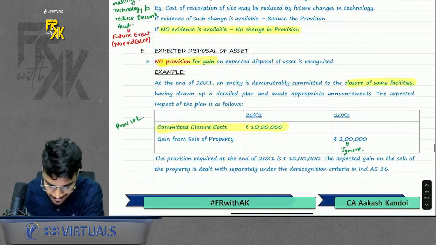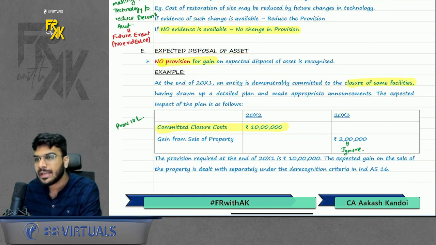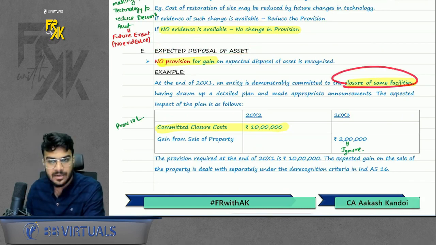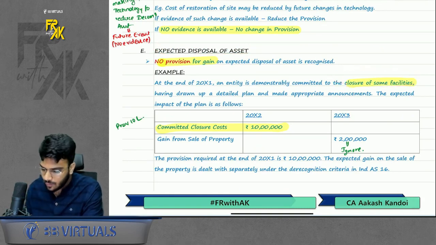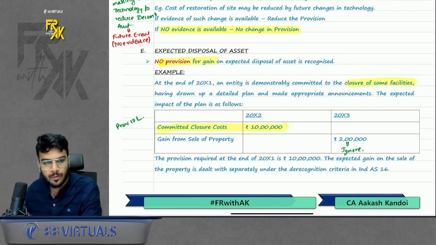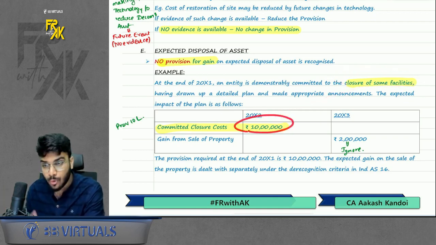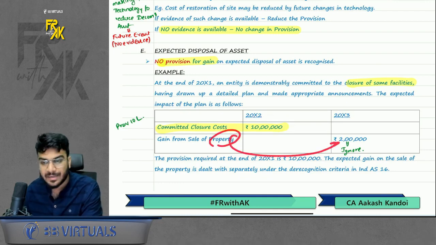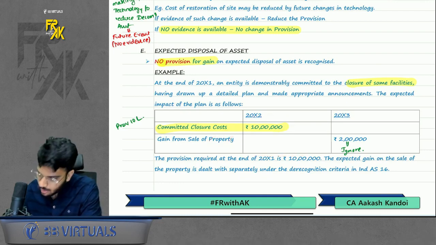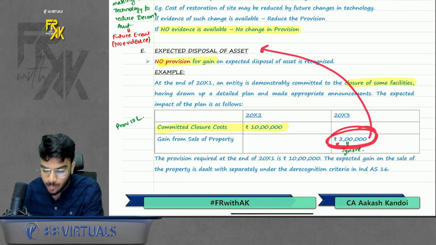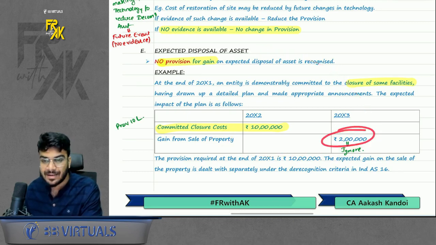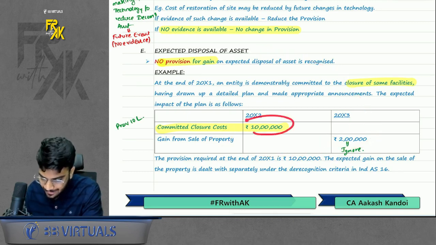Anyways, next is expected disposal of asset. What is the meaning of this? Let's say, for instance, you are closing some facilities. So when you close the facility, whatever is the closure cost, you will book a provision for the same. But when you close a facility, you will also sell your properties now, on which you can get some gain. This gain on sale of property is to be ignored. It will be booked only when it is realized. So the provision amount will be 10 lakhs gross.